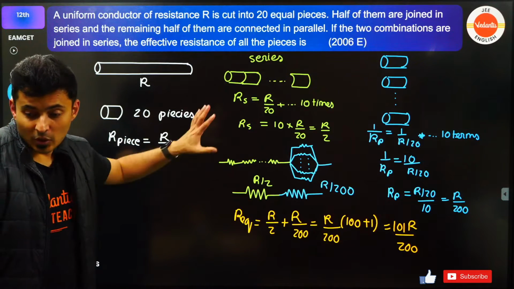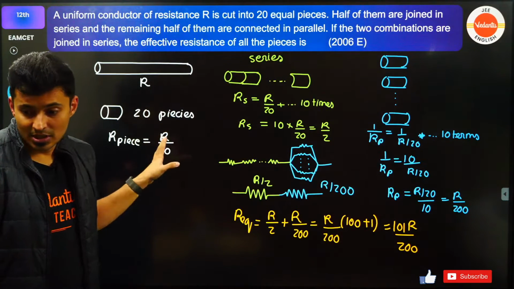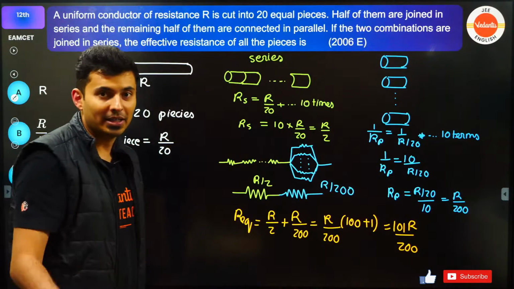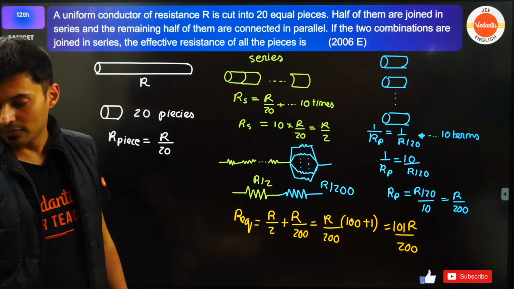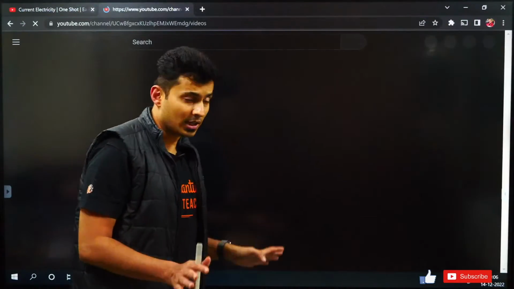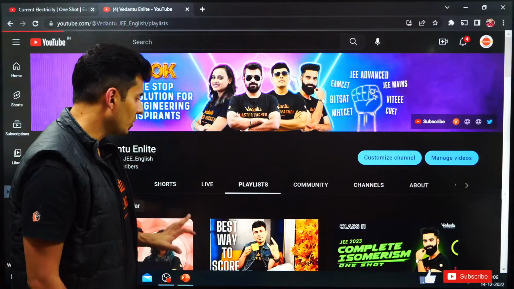Which circuit diagrams? Are you talking about this circuit diagram or some circuit diagram in general? Oh, the playlist. Aruna, do one thing, leave a comment. Okay, I'll tell you where you can find it, and even for others who want to study this particular chapter in detail, you can do one thing, go to the playlist.